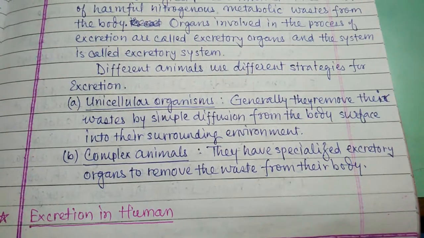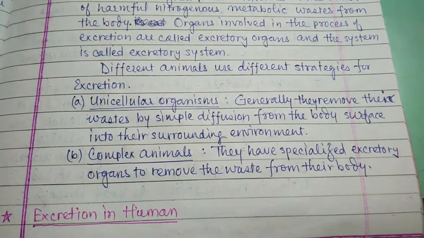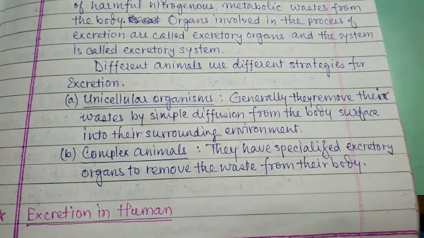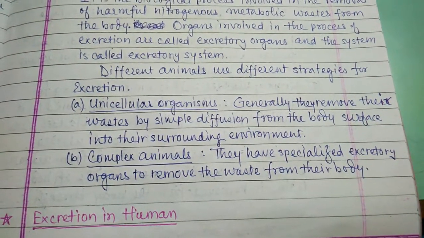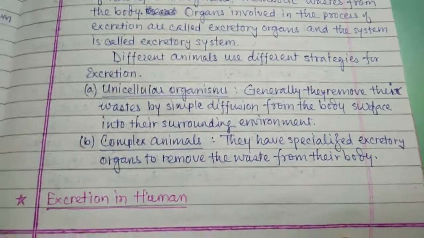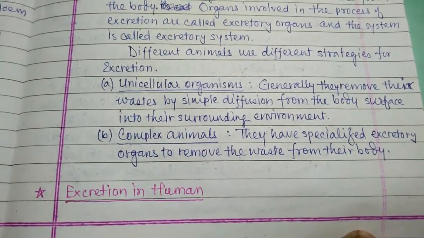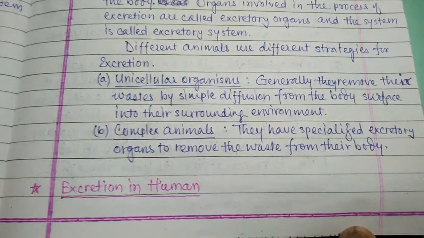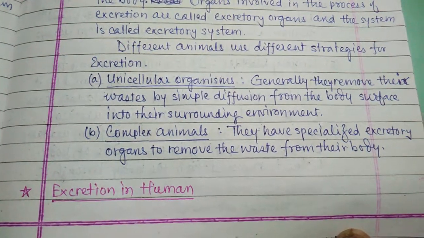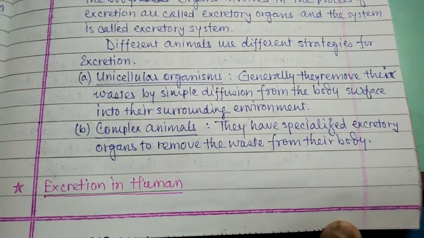Unicellular organisms generally remove their waste by simple diffusion from the body surface into their surrounding environment. From the body surface means they have a cell membrane. They have a semi-permeable cell membrane, and by the process of diffusion, they remove their waste.